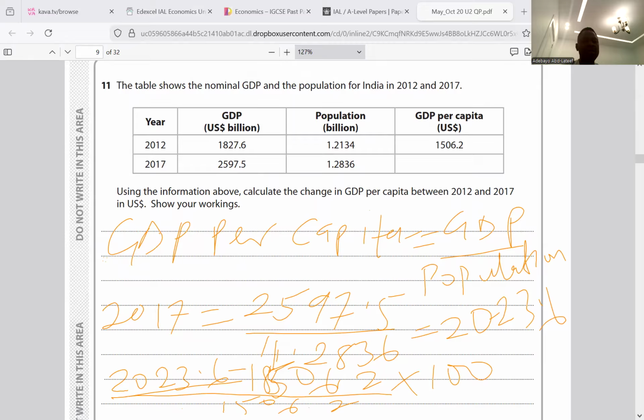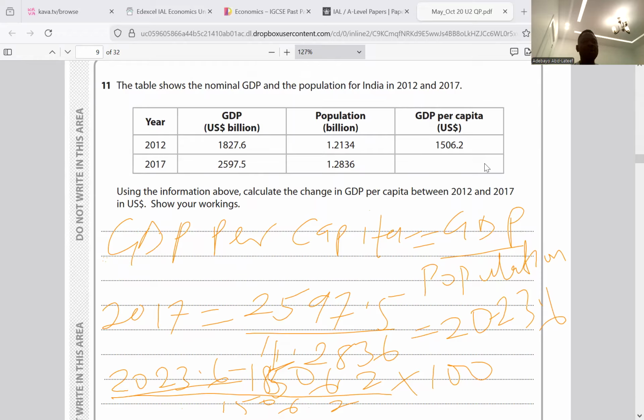So we need the calculator now. We have 2023.6 minus 1506.2, that's 517.4, divided by 1506.2, multiplied by 100.